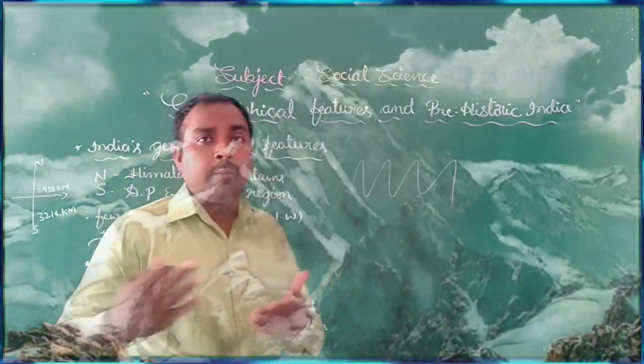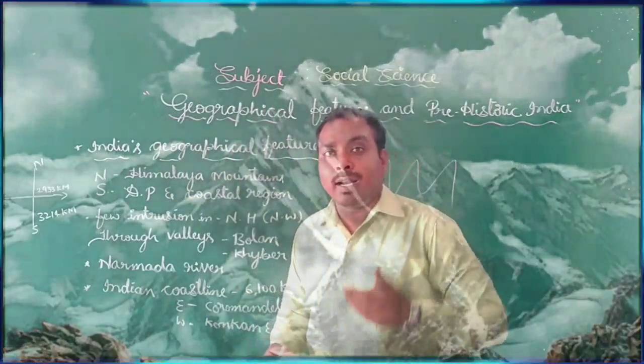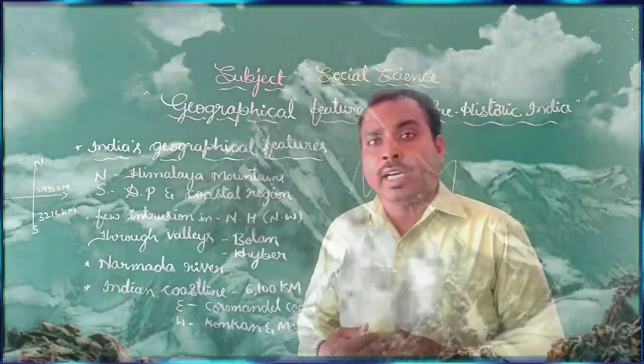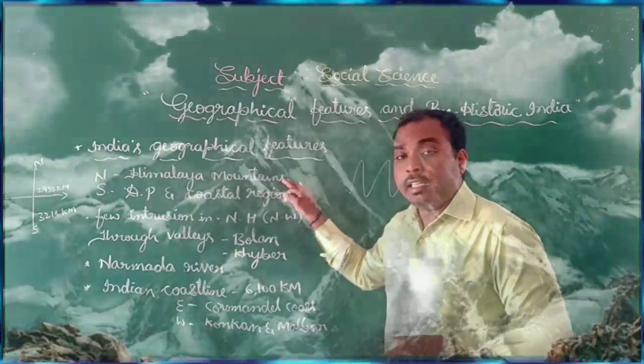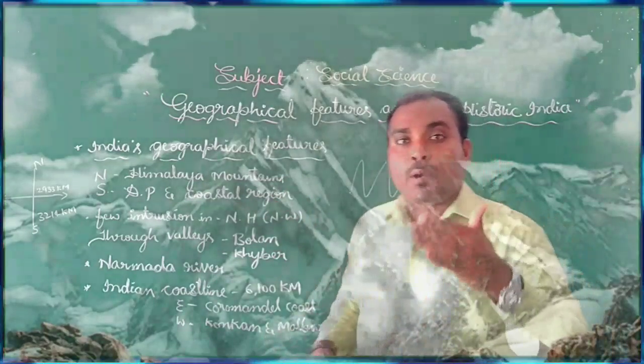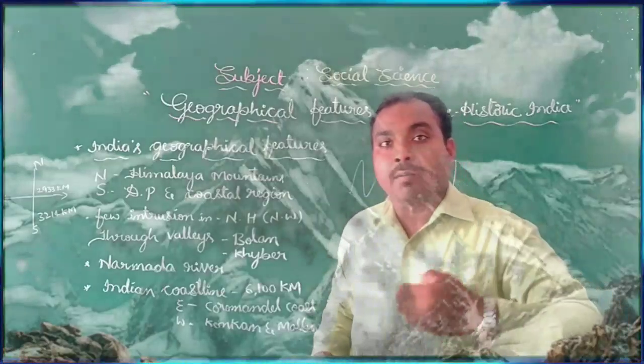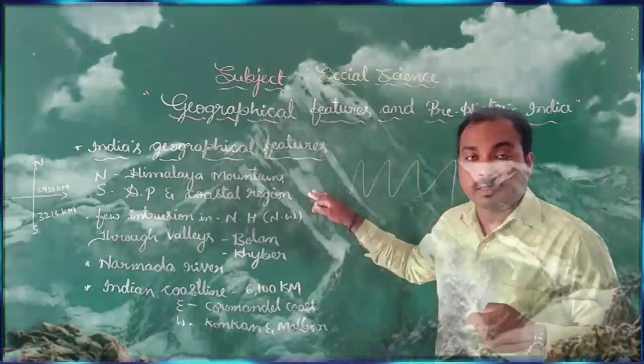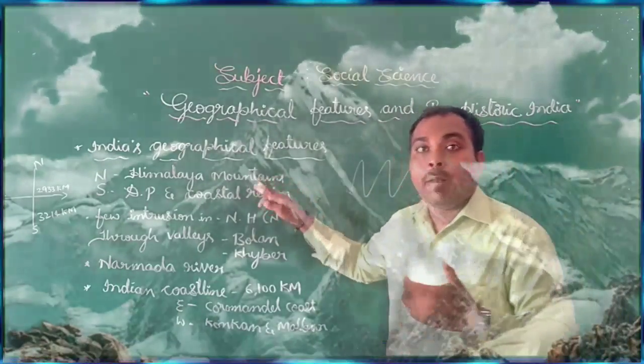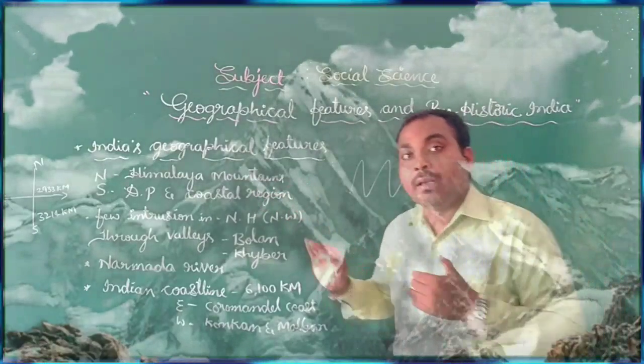Other important mountains are Kanchenjunga and Nanda Devi, and these mountains are described as snow-capped mountains. And how do these Himalayas help India?